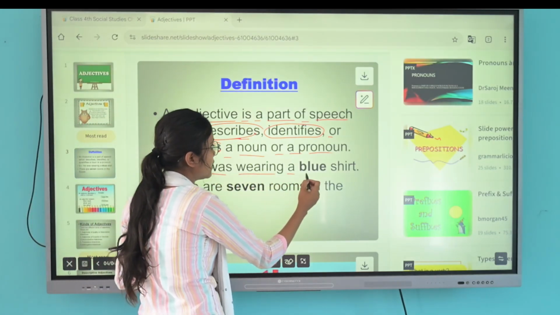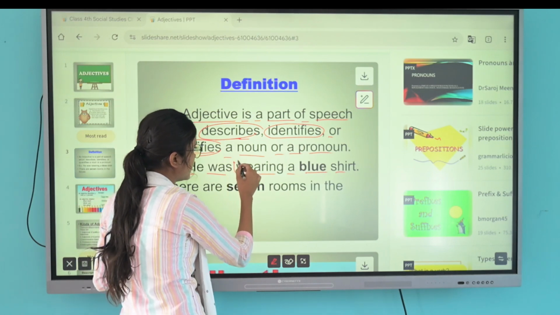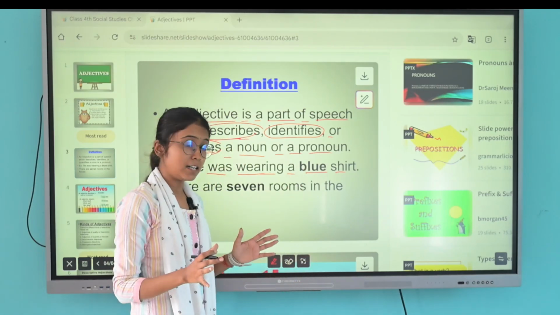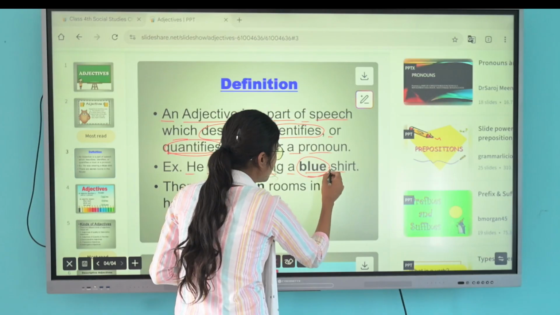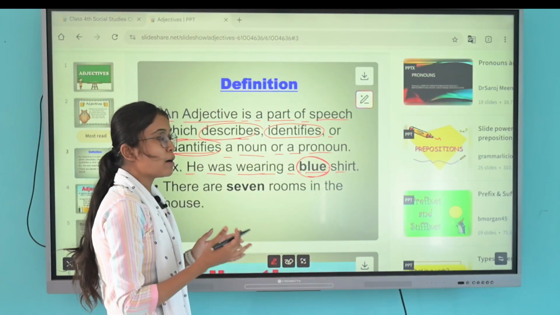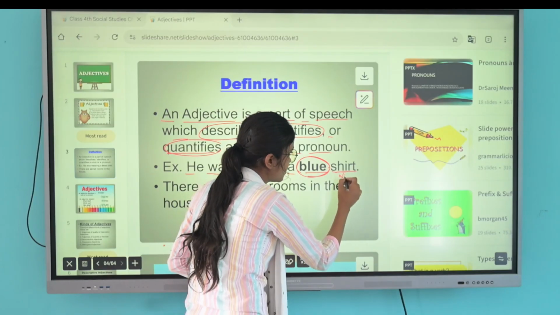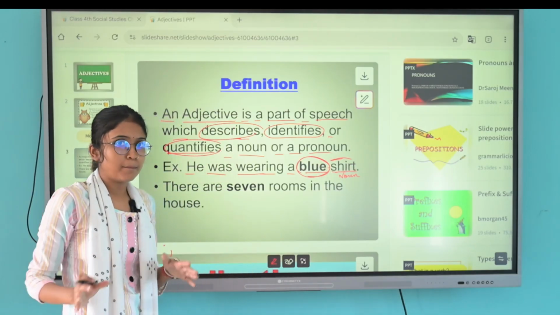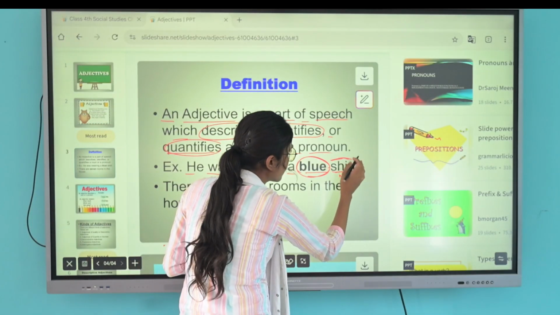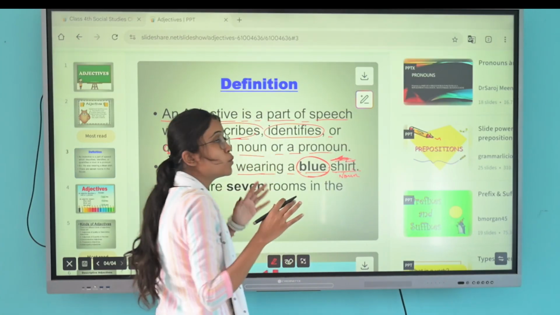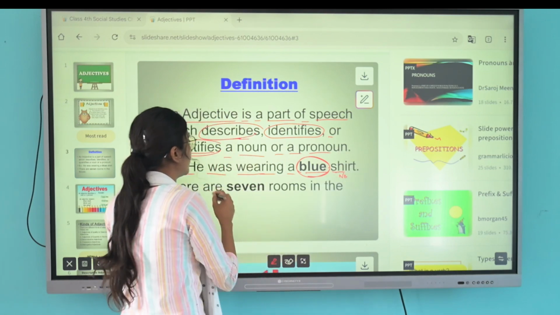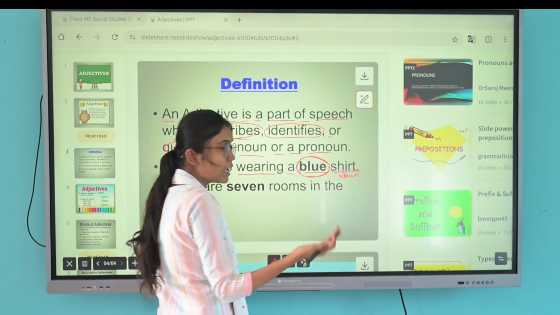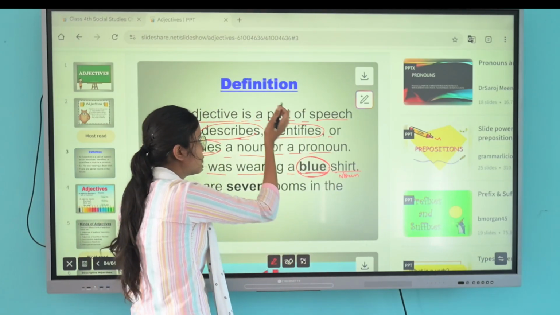He was wearing a blue shirt. Which color shirt? A blue color shirt. Here it gives information about the noun. Shirt is what? Shirt is noun. So it describes the shirt. Simply, what color is the shirt? This is blue in color. He was wearing a blue shirt. So this is noun and it simply describes the noun. So blue is included in